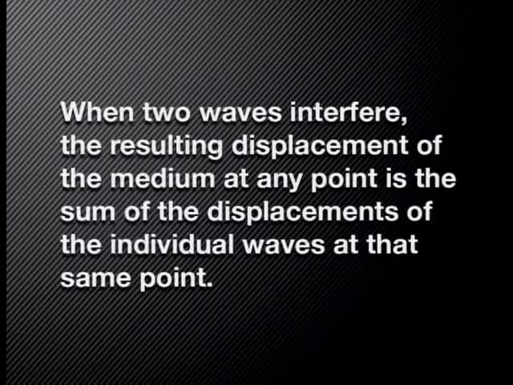At the start of this lesson, I told you we would establish a rule called the principle of superposition to predict and explain the special behavior of pulses and waves. Let's have a look at this principle now. The principle of superposition states that when two waves interfere, the resulting displacement of the medium at any point is the sum of the displacement of the individual waves at the same point. I know, that's quite a mouthful, but I think you'll understand it better if you apply it to a practical example.